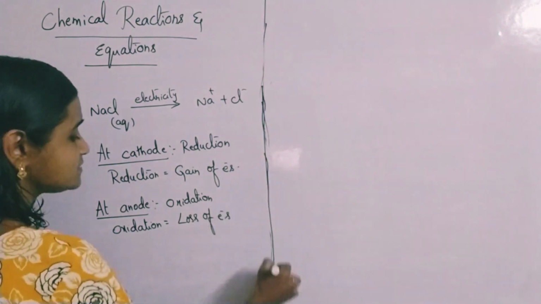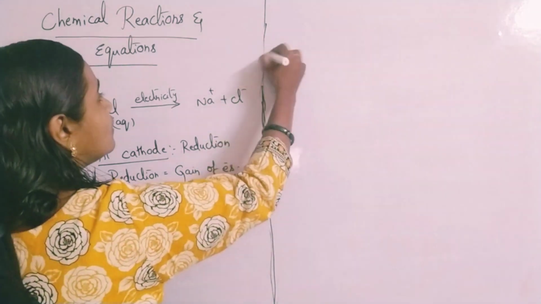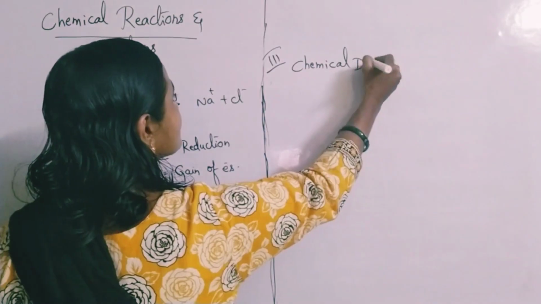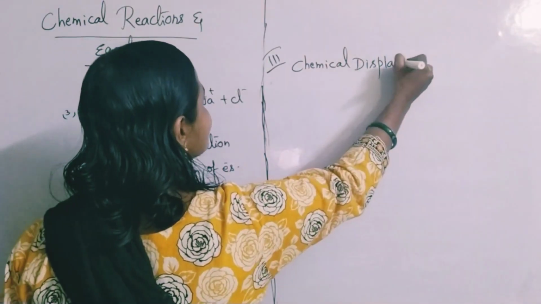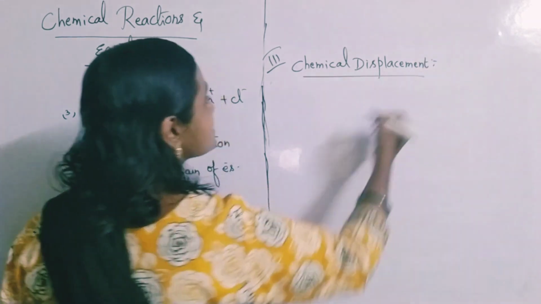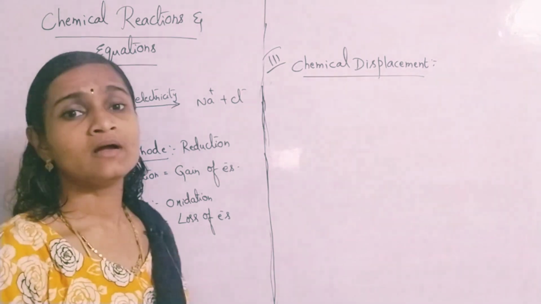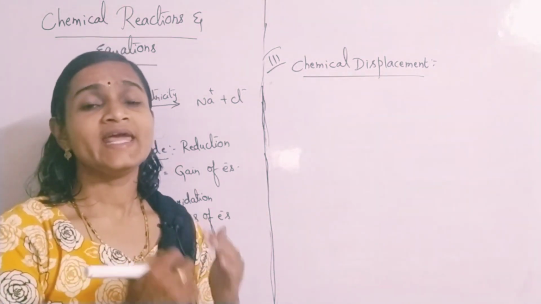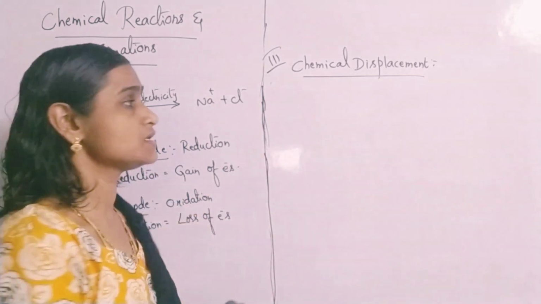What are displacement reactions? Okay, chemical displacement, in the name itself it is there, chemical displacement reactions. So what are chemical displacement reactions? The reactions in which one substance takes the place of the other substance, okay.